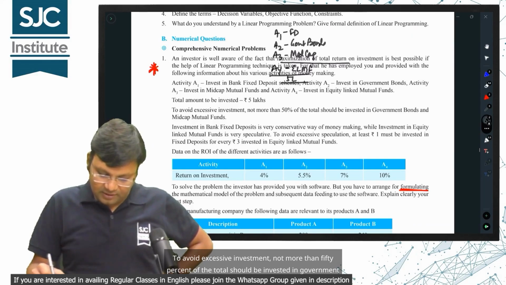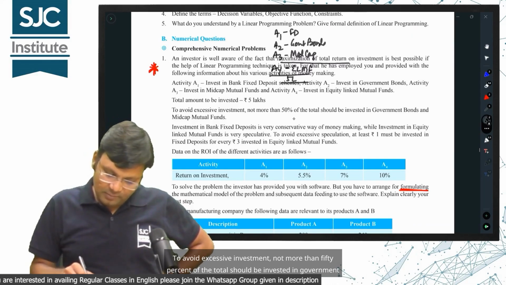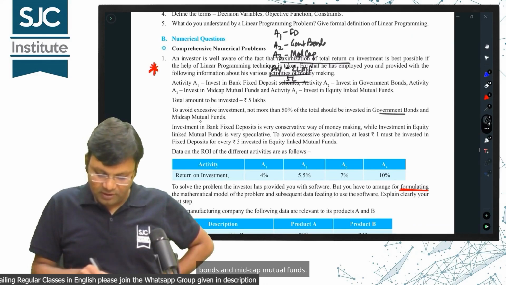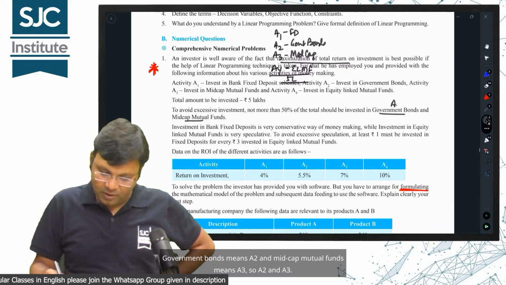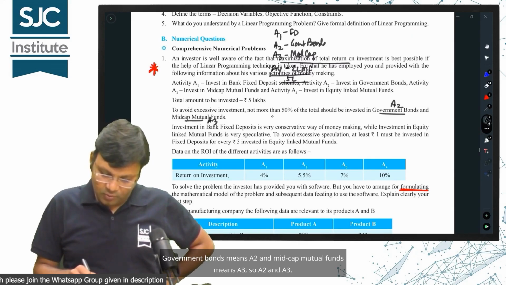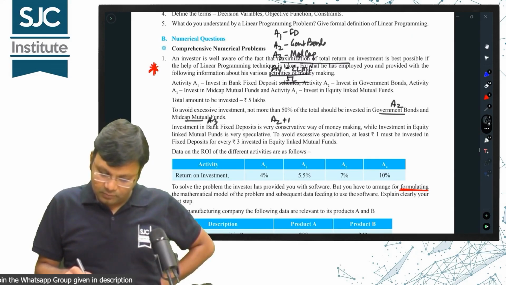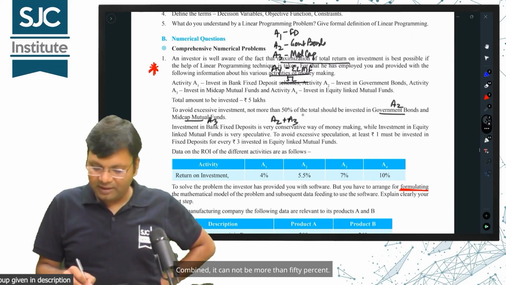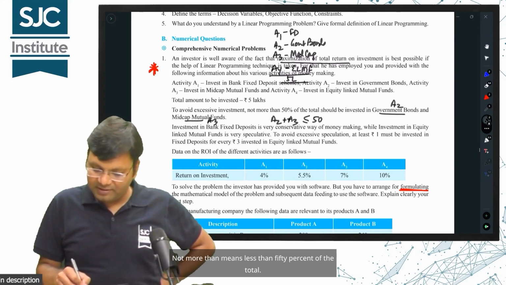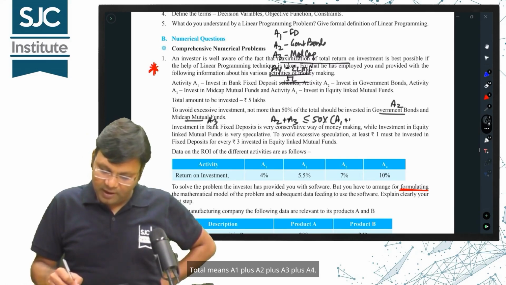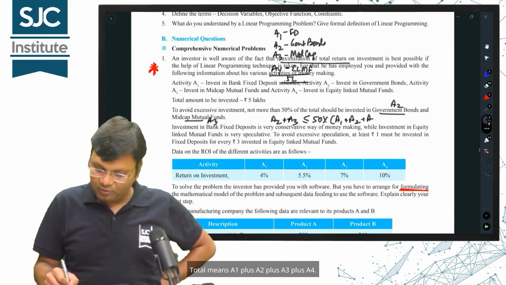To avoid excessive investment, not more than 50% of the total should be invested in government bonds and mid-cap mutual funds. Government bonds means A2 and mid-cap mutual funds means A3, so A2 and A3 combined cannot be more than 50%. Not more than means less than or equal to 50% of the total. Total means A1 plus A2 plus A3 plus A4.